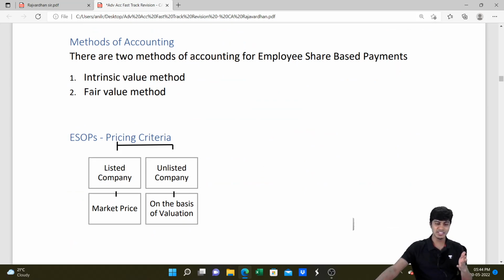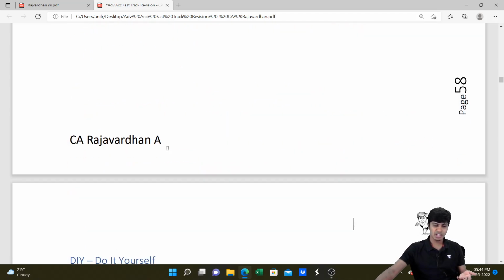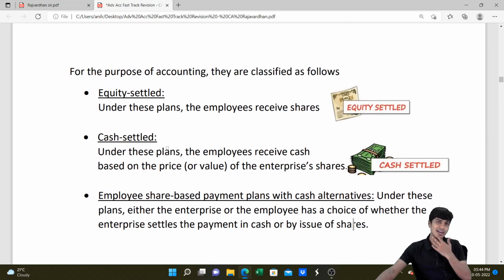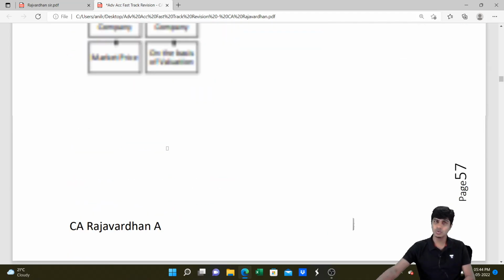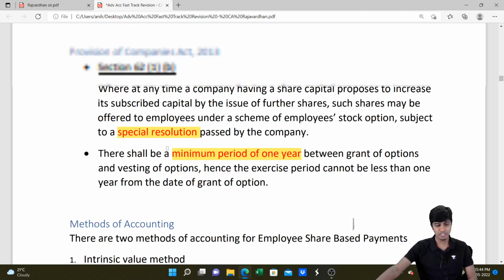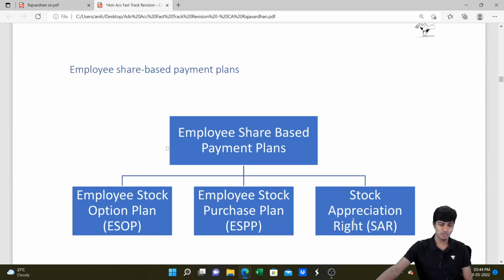And then there's the intrinsic value method, the fair value method, and stock based plans: ESOP, ESPP, stock appreciation rights. All of this theory, what you mean by cash settled, what you mean by equity settled, is there. These are not very crucial parts, and you cannot expect questions on this topic in the examination. So I'm skipping this part, considering that this is a marathon revision just the day before the exam.